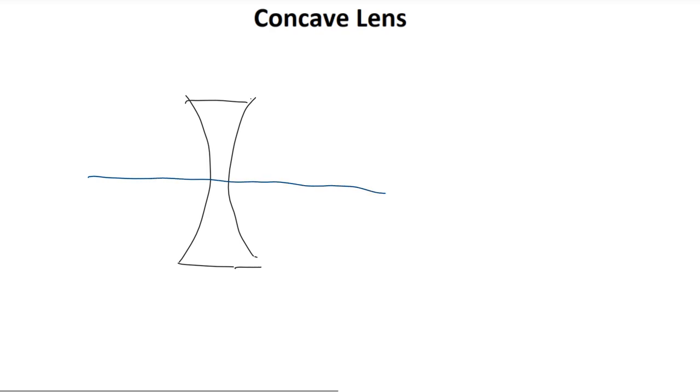To begin, let us consider a concave lens, a lens which causes the incident light to diverge. We can again consider quantities related to the lens like we did with the mirrors. For example, we can again consider the focal point of a lens.